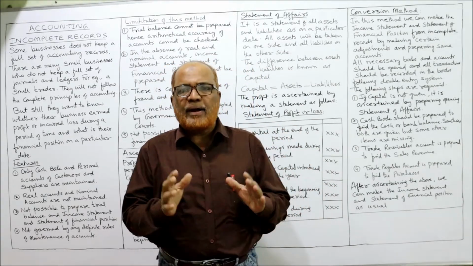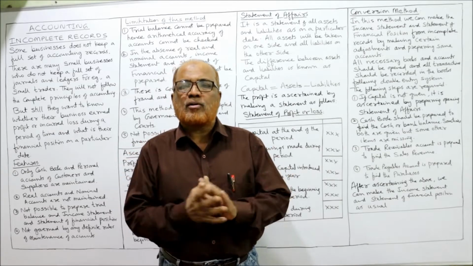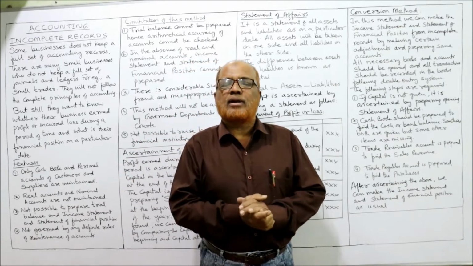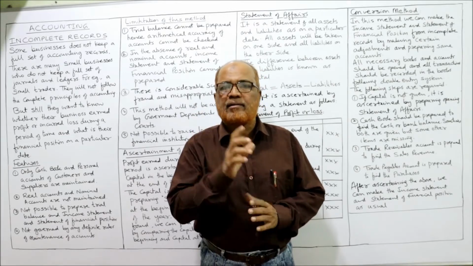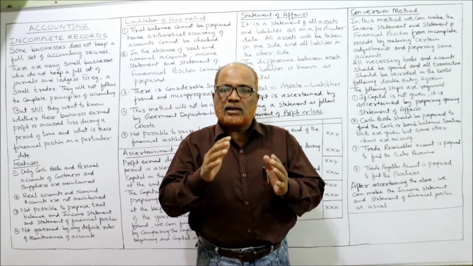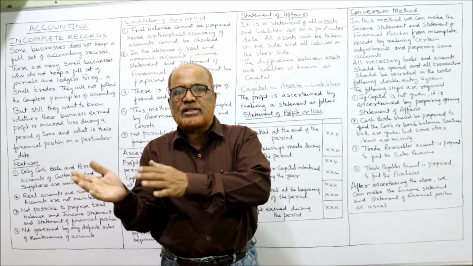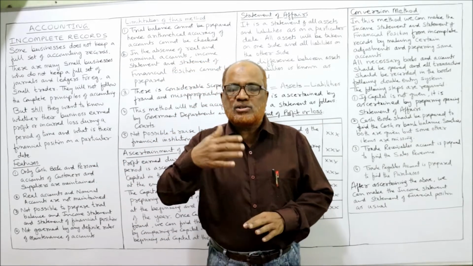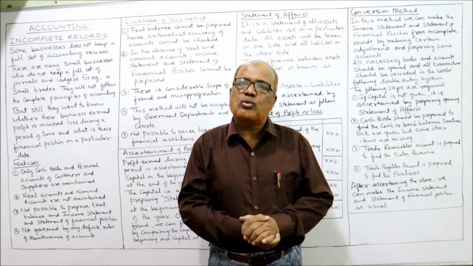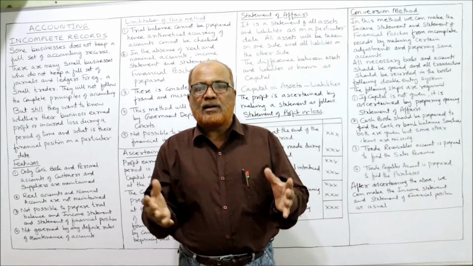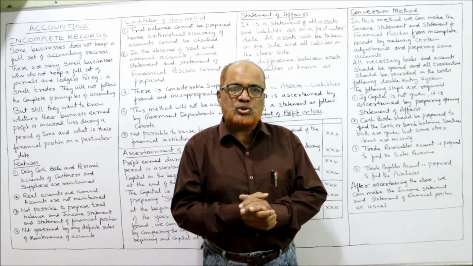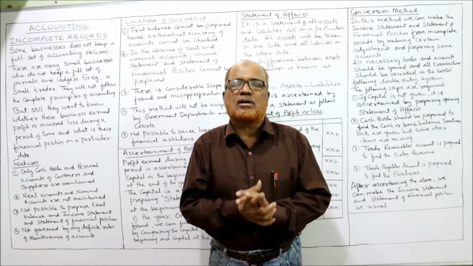Normally every business will maintain a complete recording system where all the transactions are first recorded in books called books of original entry. Then later on the transactions will be posted from the books of original entry to ledger accounts, and this process will continue throughout the year. At the end of the year, trial balance will be prepared, and the income statement and statement of financial position will be made. This is the normal procedure.